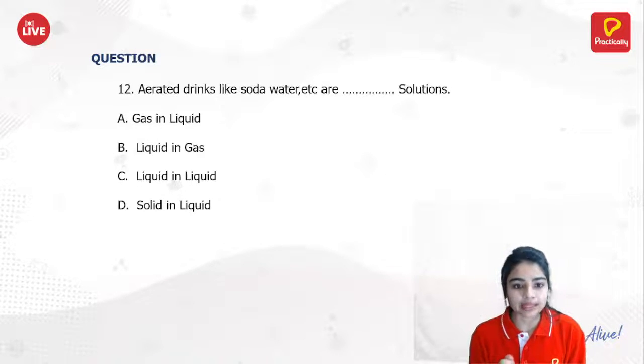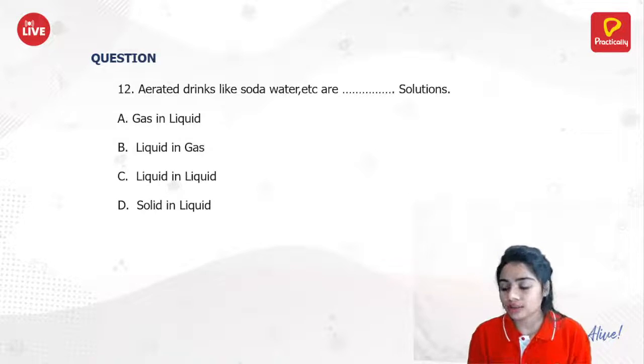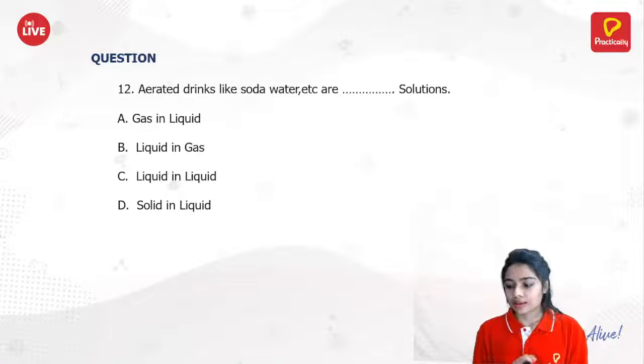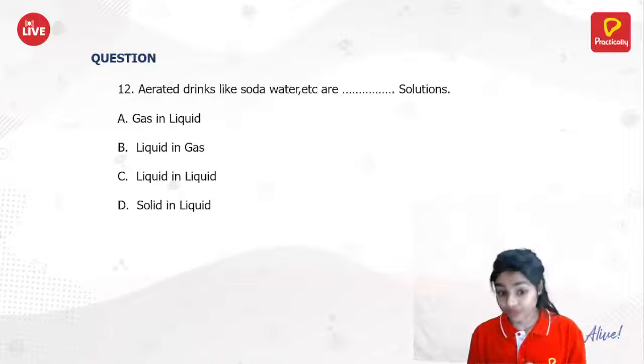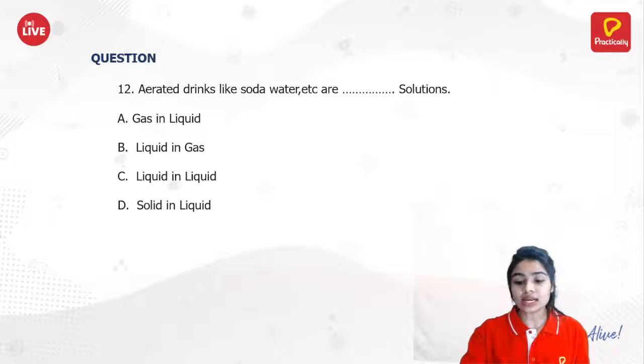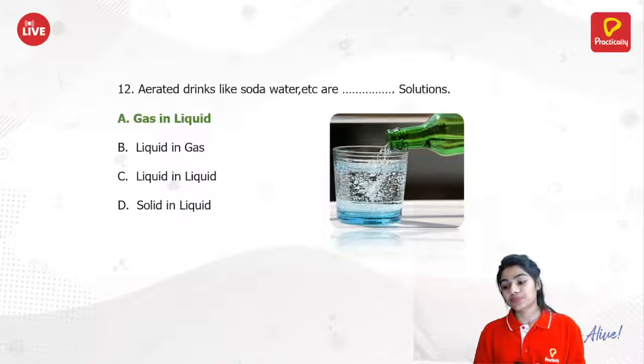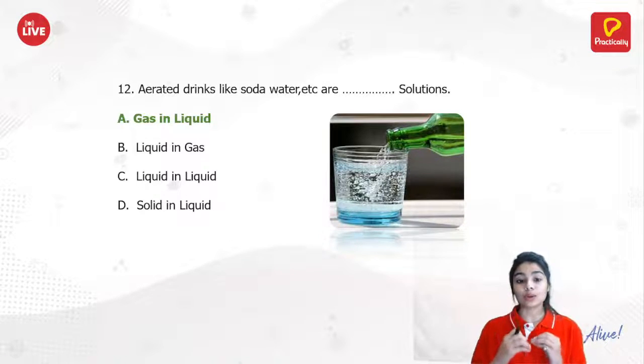Kartika is saying B, that is liquid in gas. Okay. What about Nishant? Anyone else? Chaya Devi, where is Chaya Devi? Gas in liquid, soda. Okay, so let's see the answer. Yes, correct. Gas in liquid.